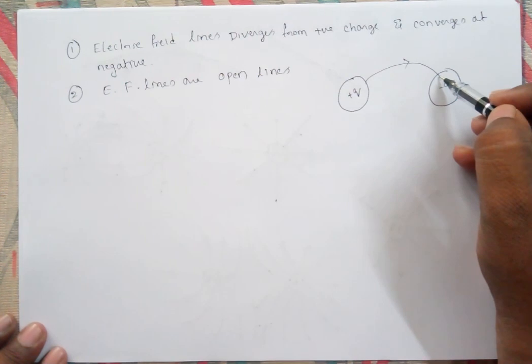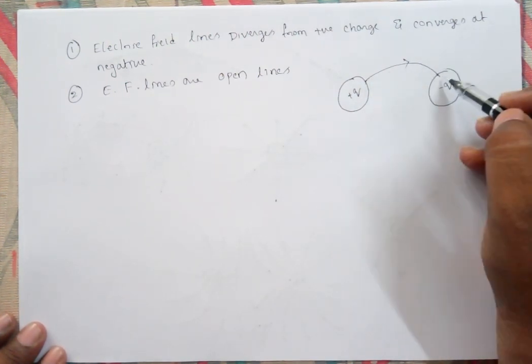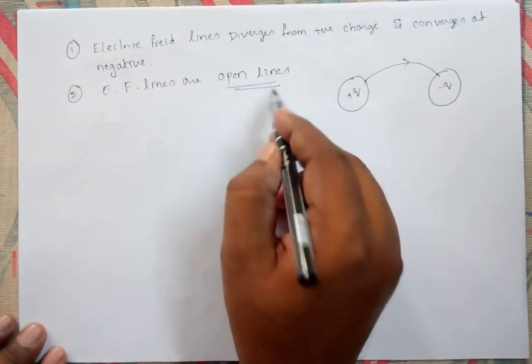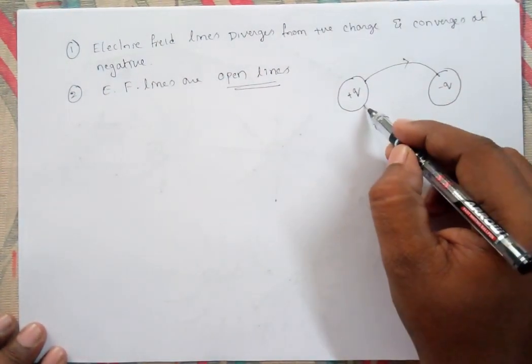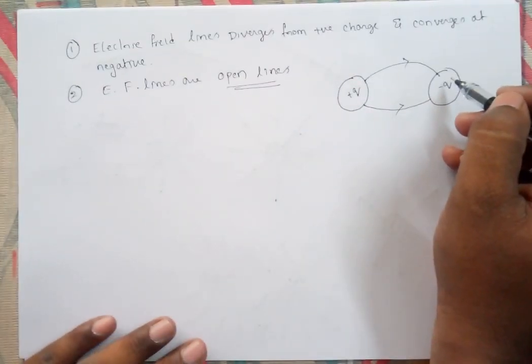They won't pass inside the body. They begin from the positive charge and end at the negative charge. That's why they are called open lines. Like that you can understand it. Okay, and they won't pass into the conductor.